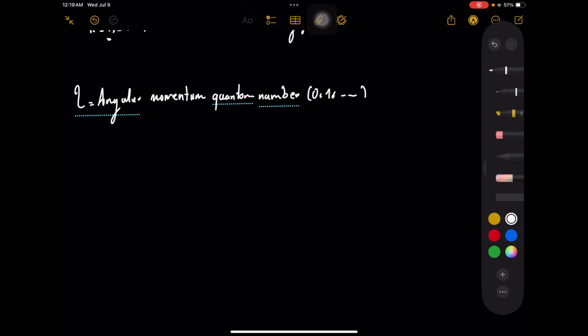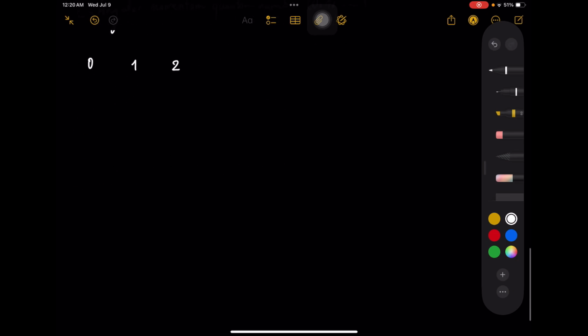Let's show it like this. We put letters for the l values: for 0, 1, 2, and 3. We use s for 0, p for 1, d for 2, and f for 3.